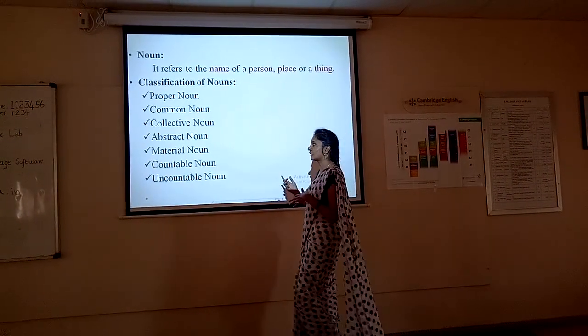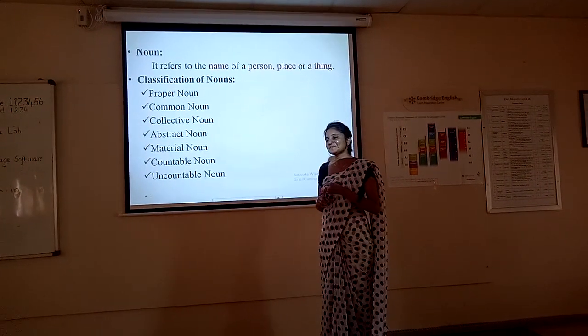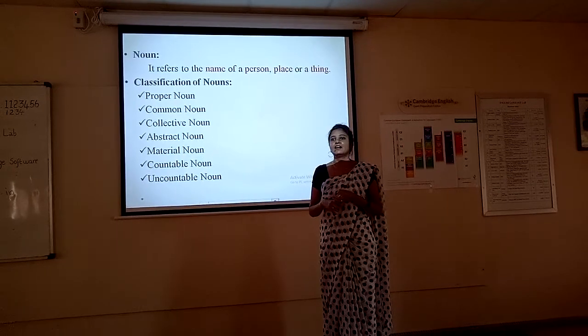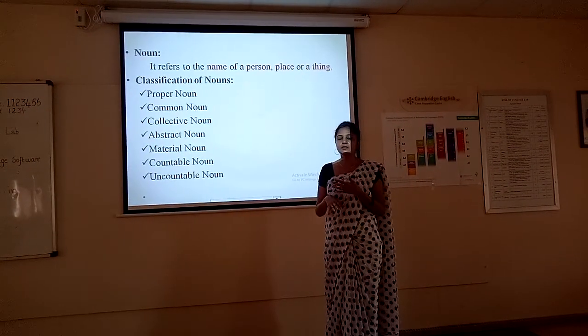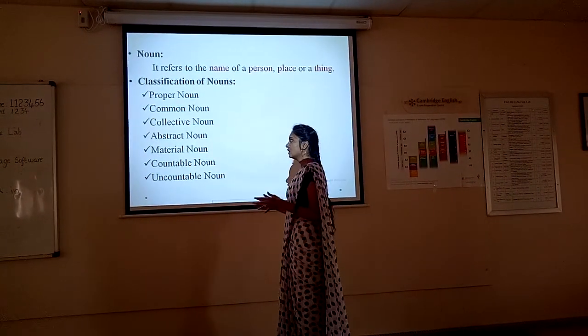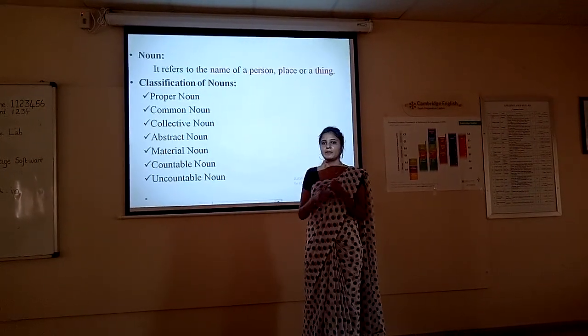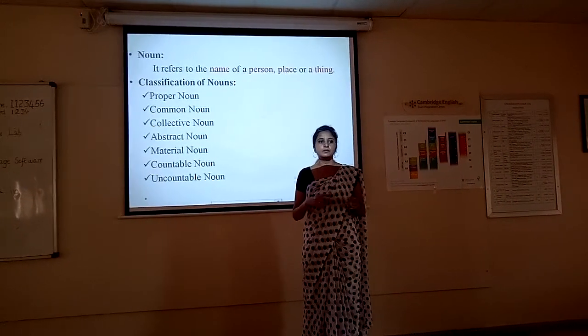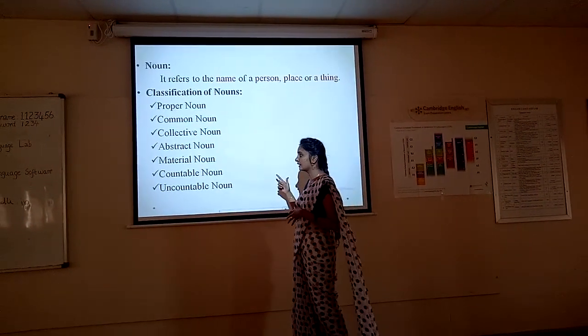For example, love, torture, care, patience. These can all be felt but you can't see them through your eyes. Those are all coming under abstract noun. Material noun is nothing but whatever you have as a material: pen, projector, laptop, computer, table. Whatever is coming under a material thing, that is called material noun.